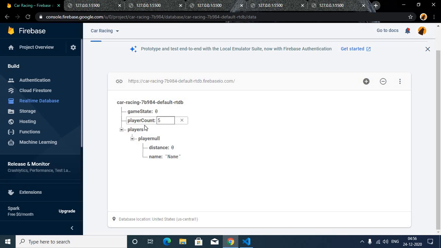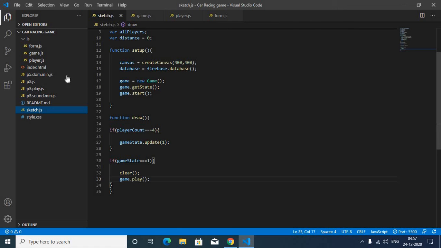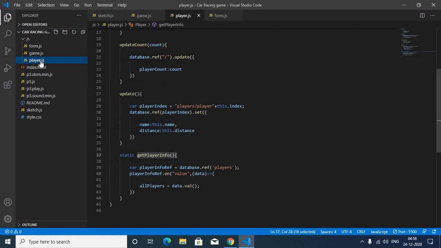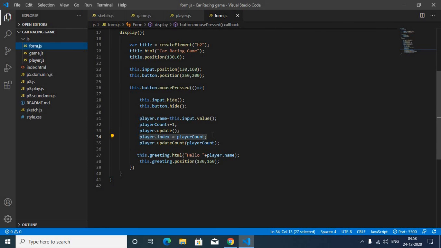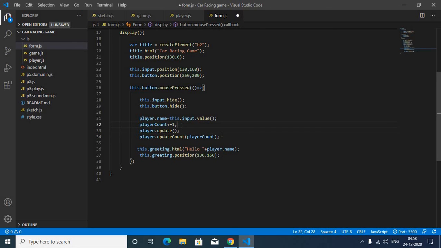Wait a minute, let me find the issue. Okay, so here are two mistakes. One, in this form.js, you can see this line, player.index is equal to player count. Cut this line and paste it before this player.update or after the player count.